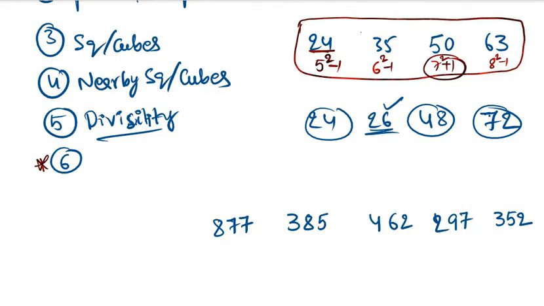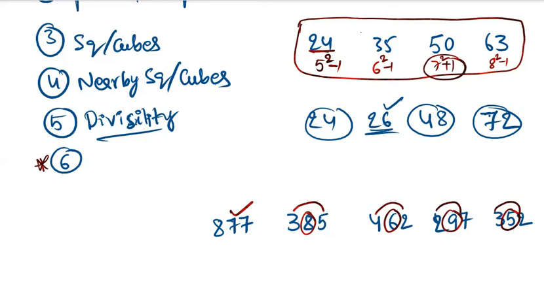Sir, is it like some of the first digits are different? Yes, correct. So the first digit and third digit sum will be the middle digit. In every case it is happening, except in the first case. So this is different from the remaining. Finally, we have to try this type of silly logics also.